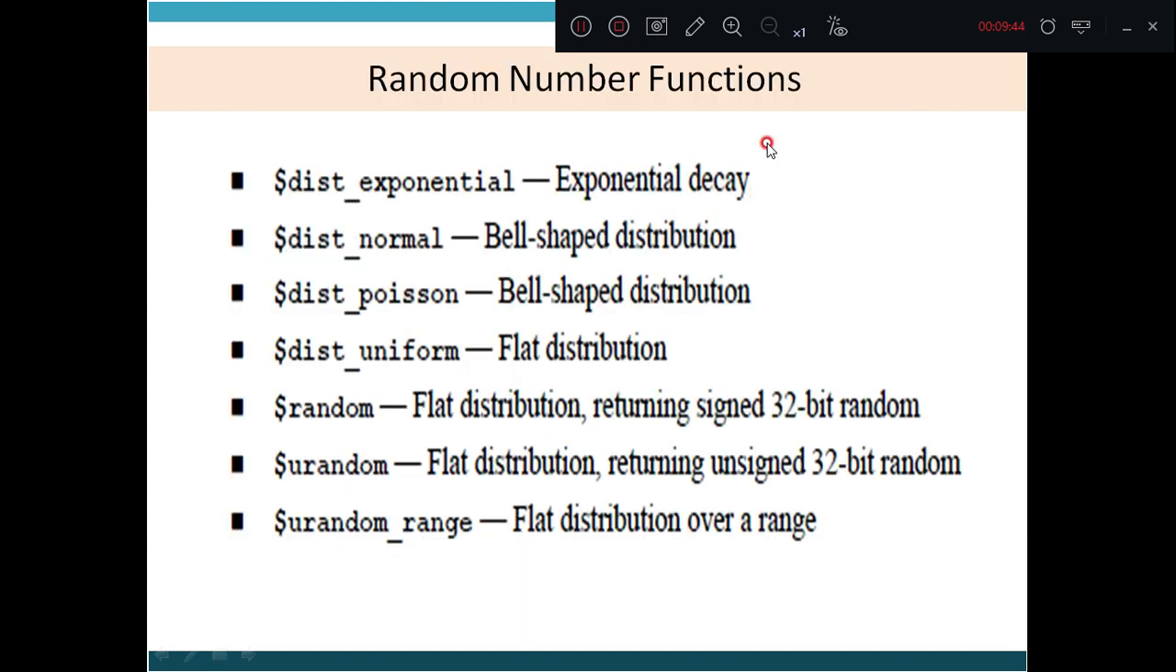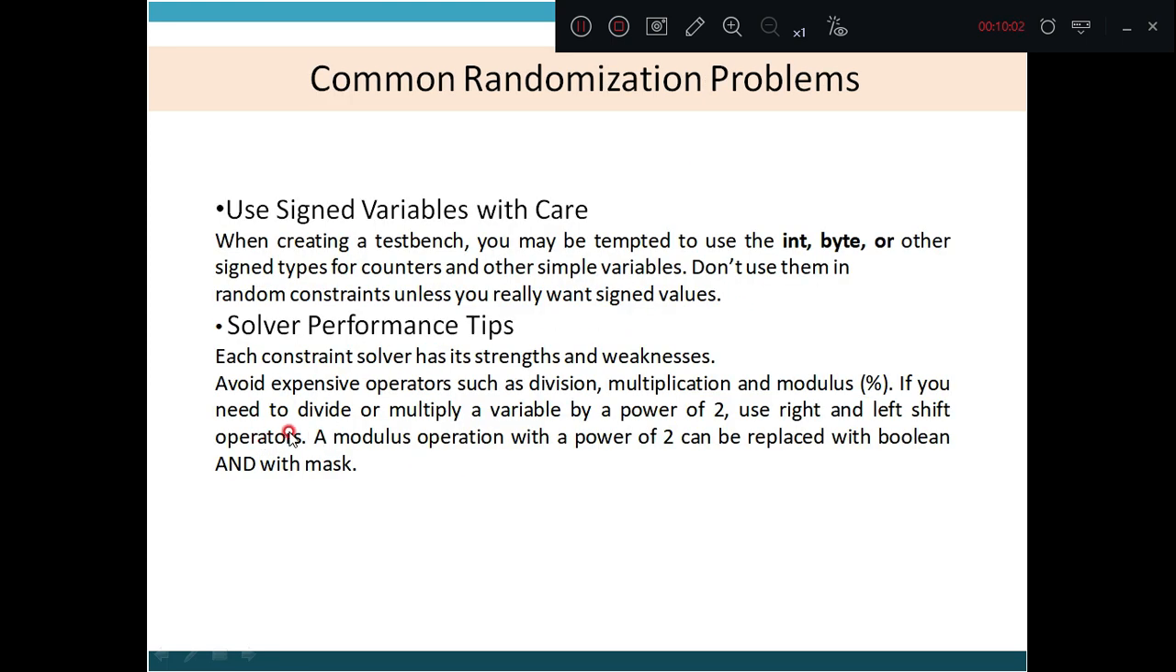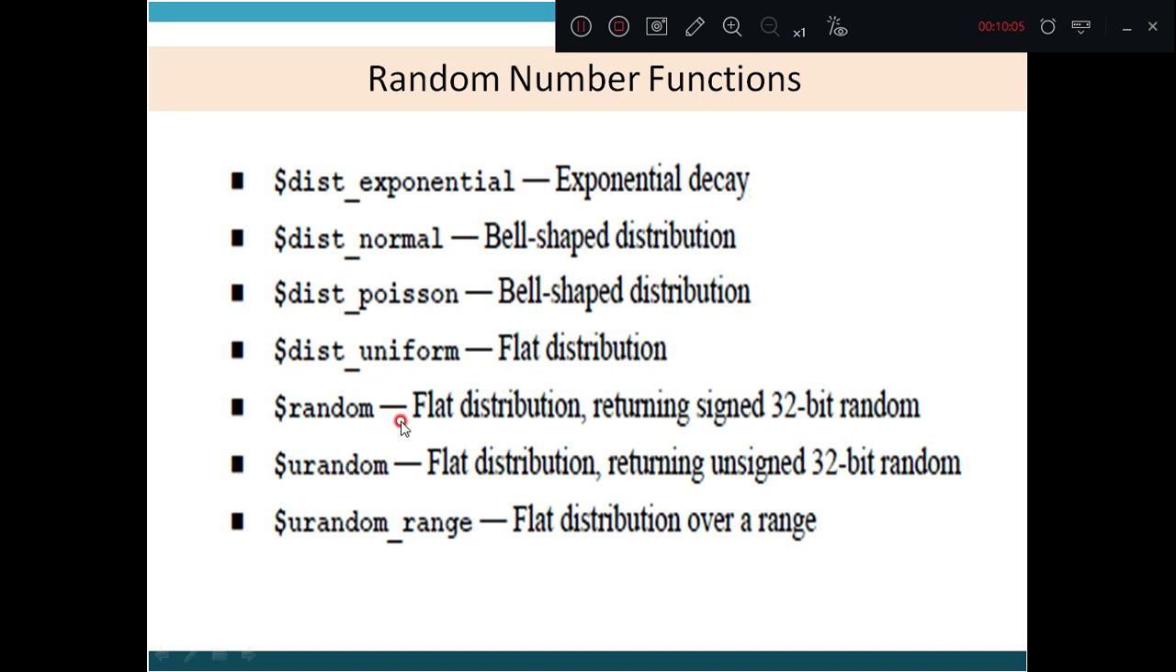These are the different random number functions. $dist_exponential is for exponential decay. $dist_normal is for bell-shaped distribution. Again $dist_poisson is also for bell-shaped distribution. $dist_uniform is for flat distribution. $random is for flat distribution returning signed 32-bit random, $urandom is flat distribution returning unsigned 32-bit random, and $urandom_range is for flat distribution over a range.